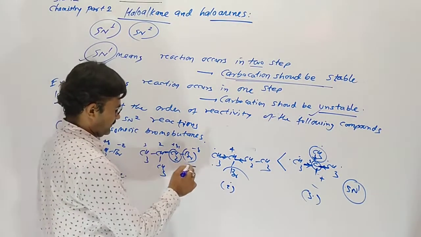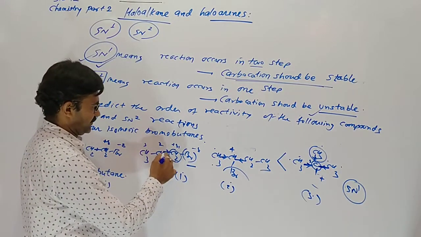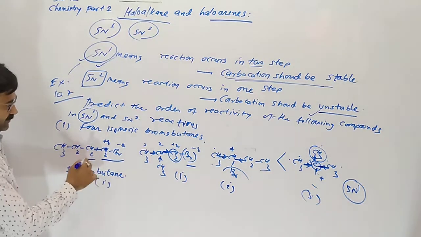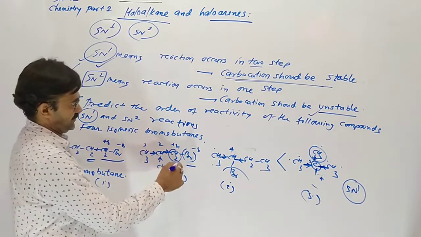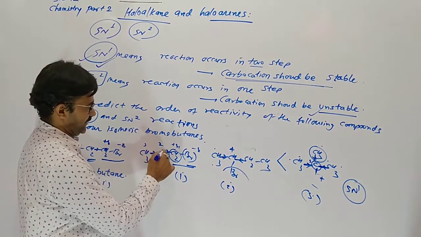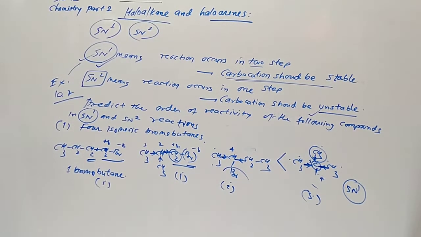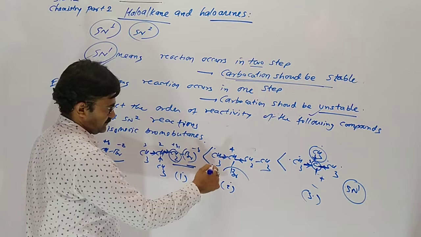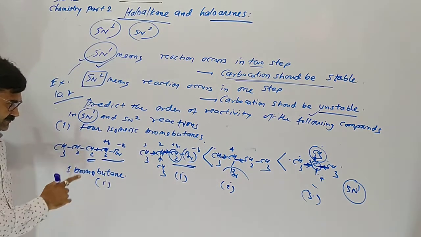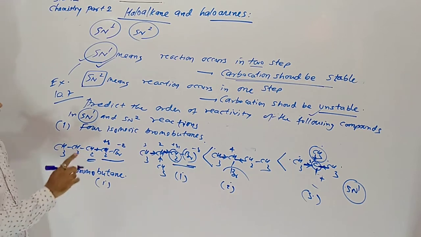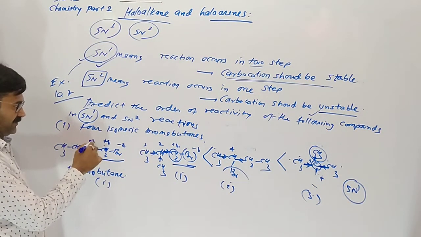Here bromine containing carbon is primary. This one also primary. Both are primary, but what we have to do in this case? We know inductive effect occurs up to 3 carbons, 1, 2 and 3.